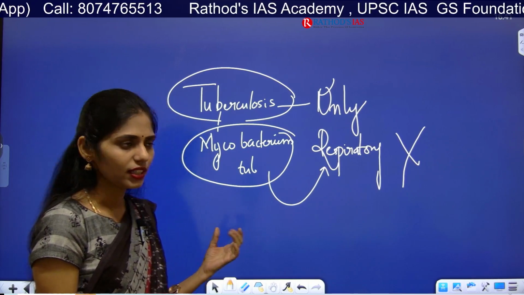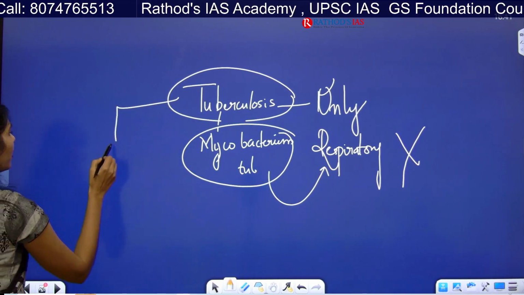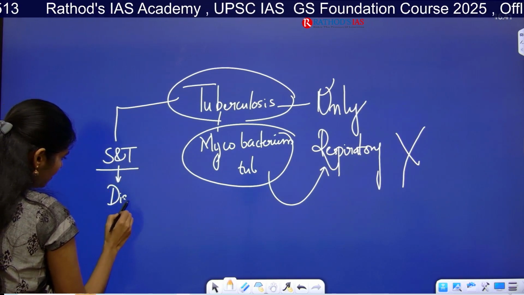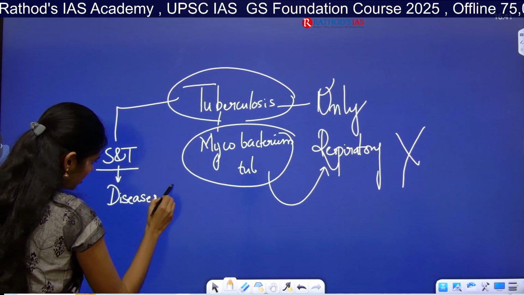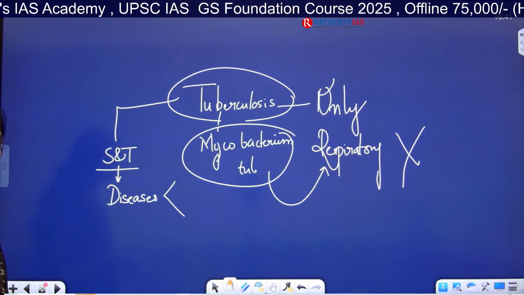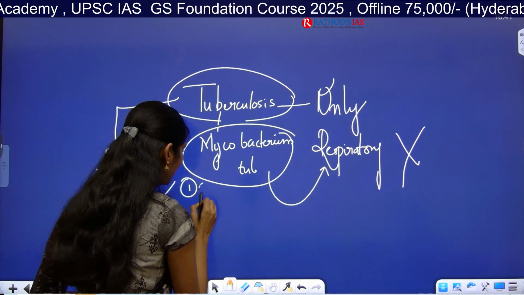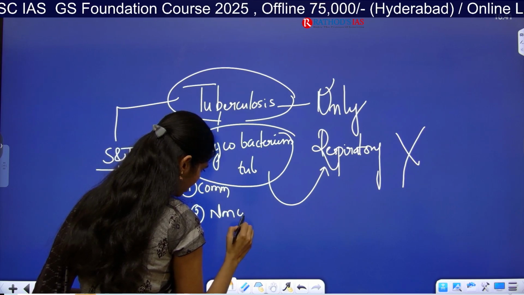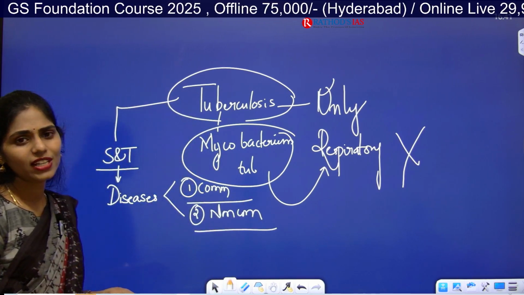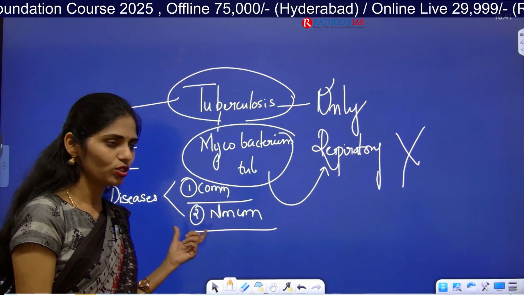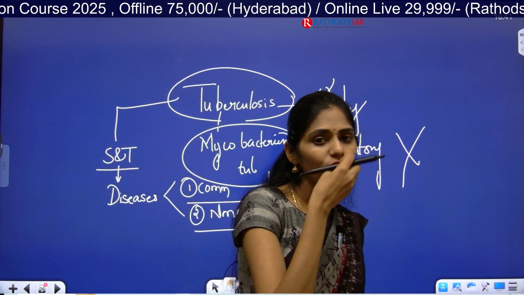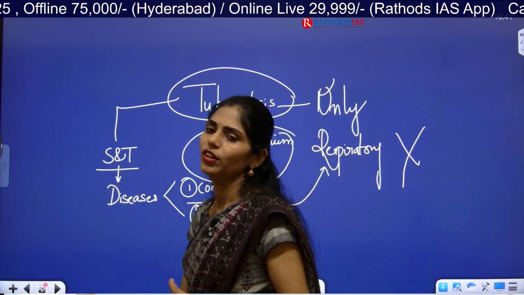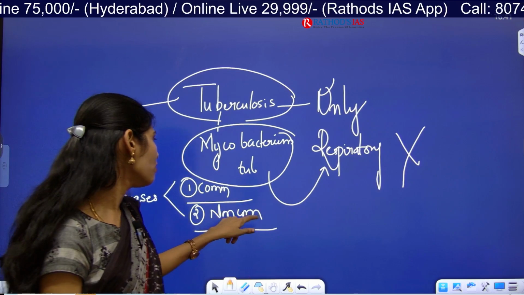This is what you have to see, and whenever you are reading your science and technology, there you will read the chapter on diseases. In this chapter you will study 2 types of diseases: one is communicable disease and the next is non-communicable disease. Especially non-science background students, arts students, have to focus on this. Communicable means whenever you are communicating with others, like handshaking or hugging, or sharing things, there is a chance of transmission of disease.